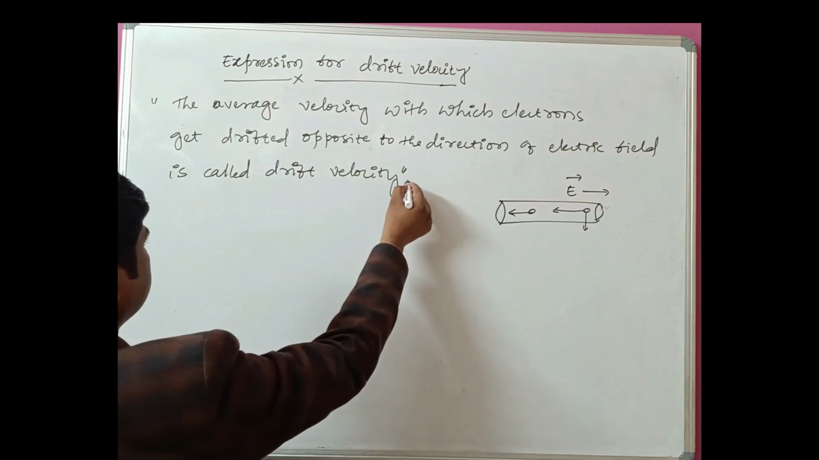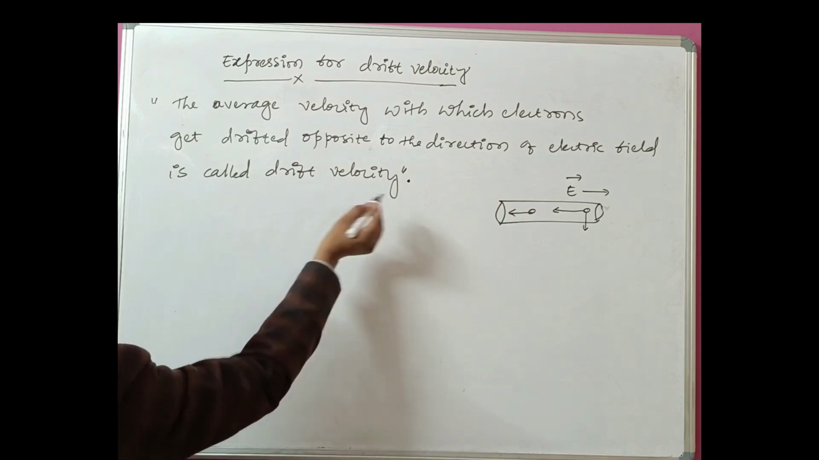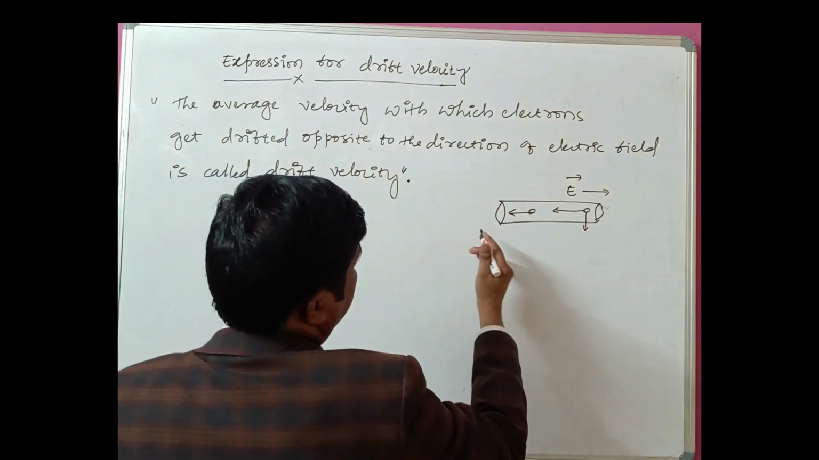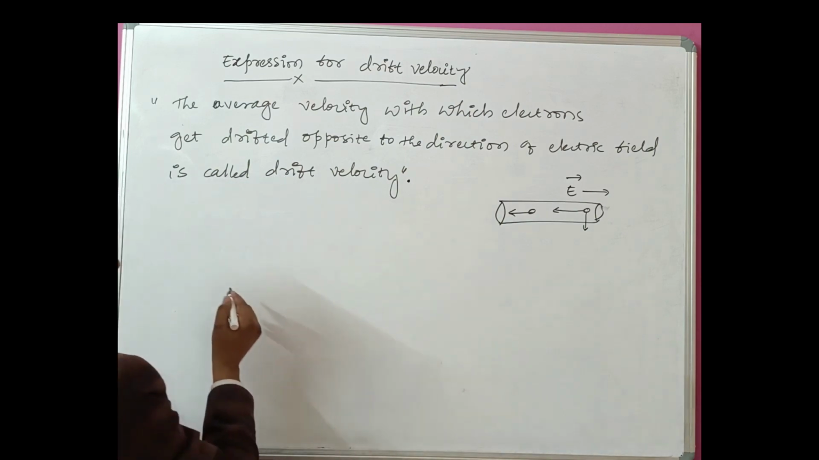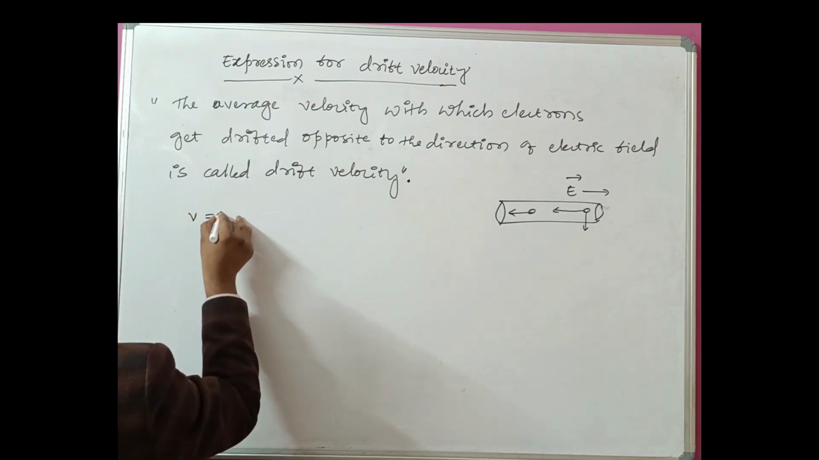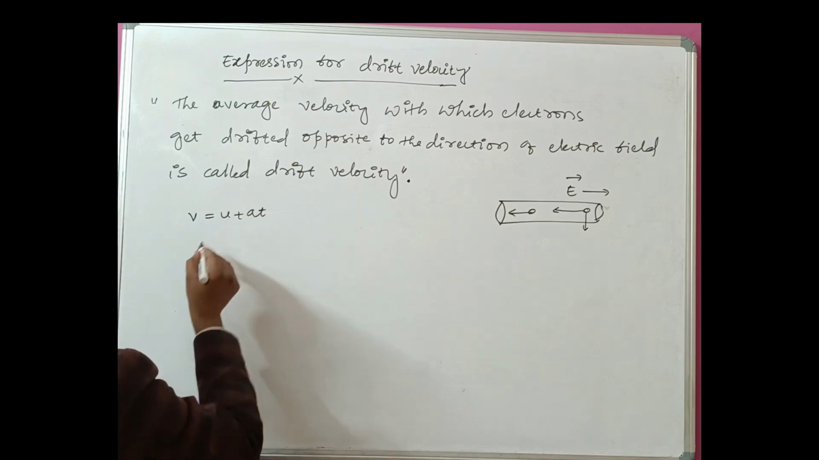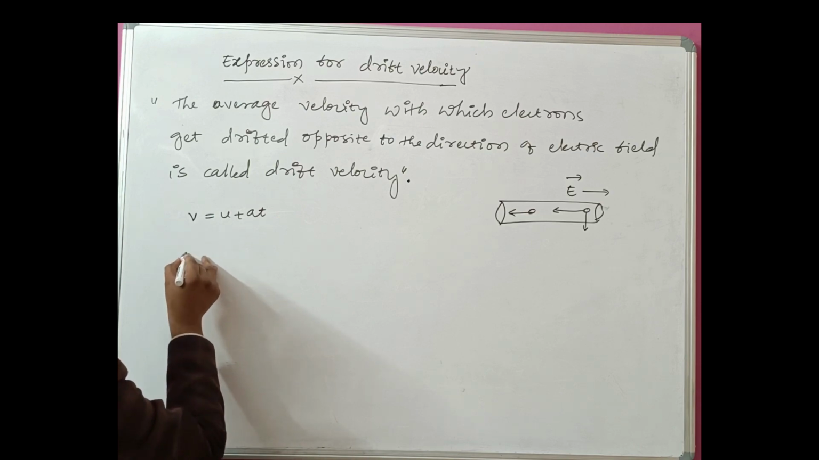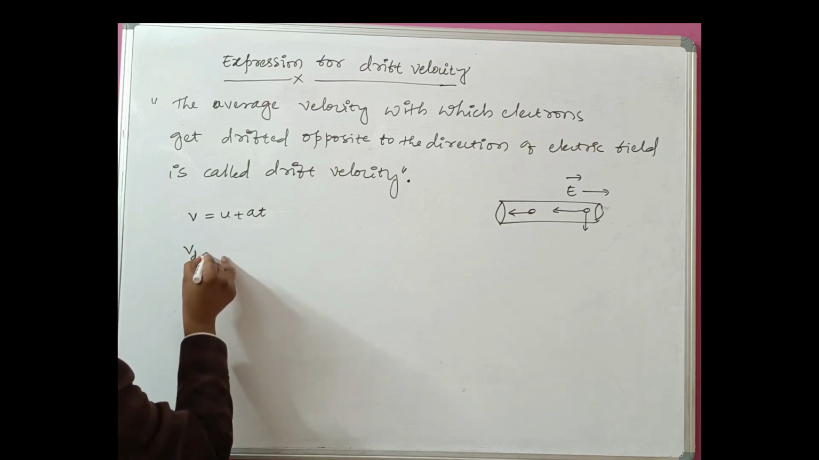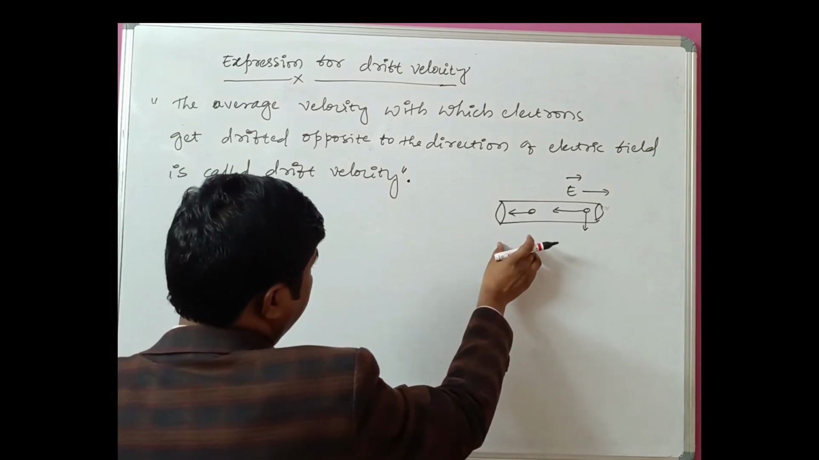Now, whenever the electrons are moving, we can write the general expression for motion of an electron: V is equal to U plus AT, you know. So here I am taking V as VD. VD is the drift velocity, U is the initial velocity, which is 0. The initial average velocity is 0 before applying your electric field.